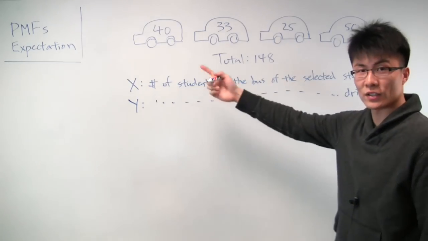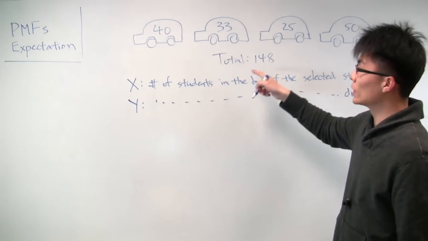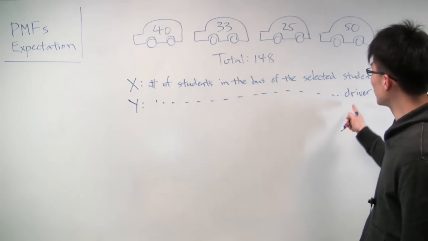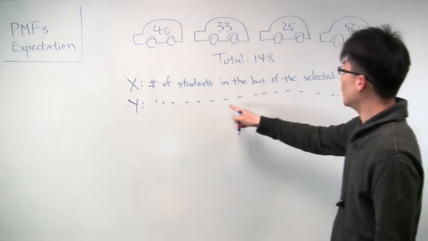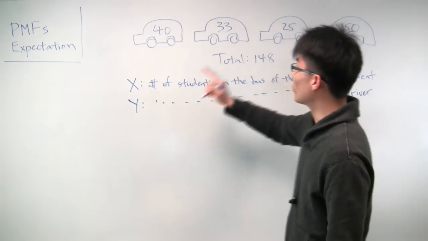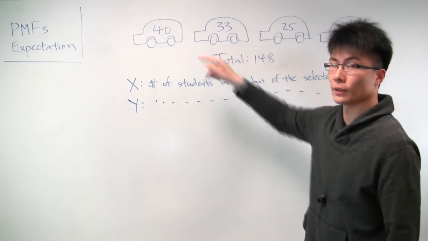So each bus has one driver. And instead of selecting one of the 148 students at random, we'll select one of the 4 bus drivers, also uniformly at random. And we'll say the number of students in that driver's bus will be y. So for example, if this bus driver was selected, then y would be 33.